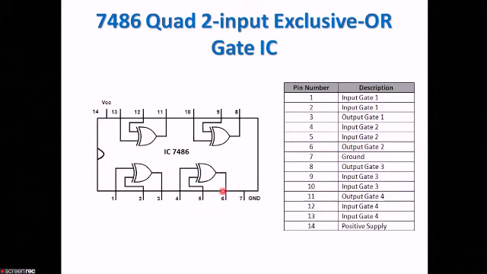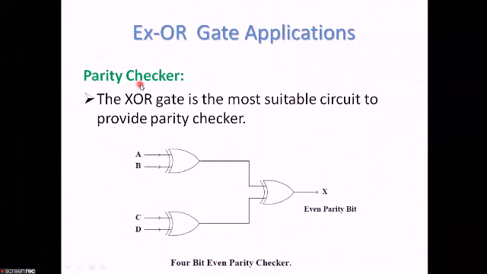Next application is the parity checker. An XOR gate can be used as a parity checker. So let us see the point. The XOR gate is the most suitable circuit to provide a parity checker. Here this is the circuit of a 4-bit even parity checker. This one is A, B, C and D. Here at the X output we will be getting an even parity bit. So an XOR gate can be used to provide a parity checker.